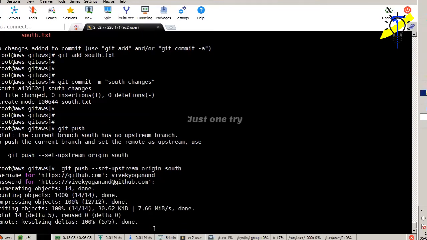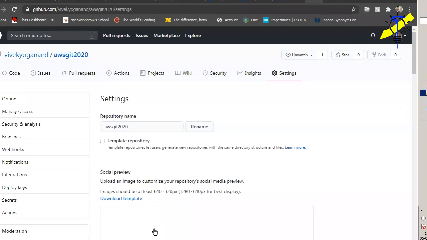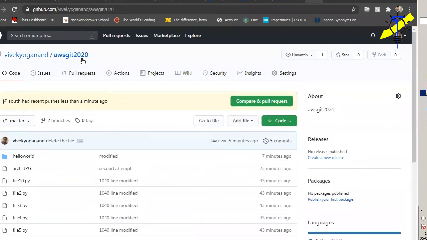So now, sir, yes, sir, actually, you have checked into the South branch and you have added a file to the South branch, right? Yes, right. After that, what is that upstream, sir? I didn't get that. Upstream in sense, there are two branches. See now, you can able to see two branches.